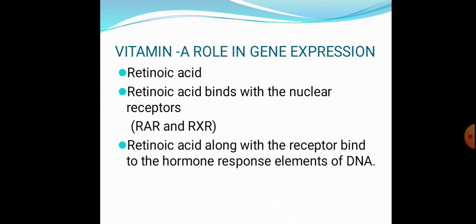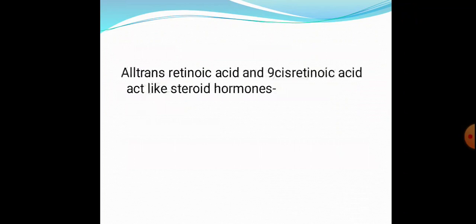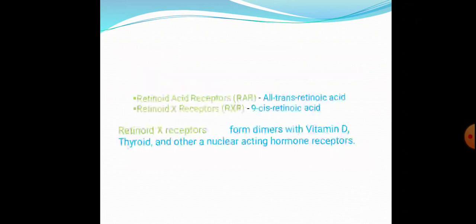These retinoic acid binding nuclear receptors can be either RAR or RXR. There are 2 types of receptors, RAR and RXR. The all-trans retinoic acid and 9-cis retinoic acid act like steroid hormones, that is, they bind to the hormone responsive elements of the DNA.